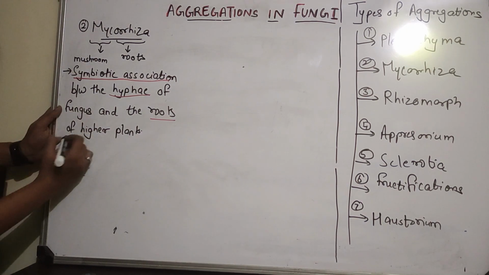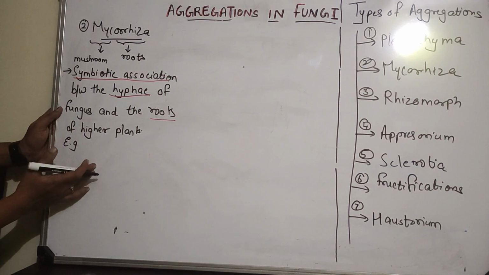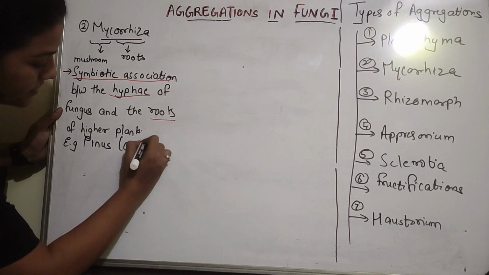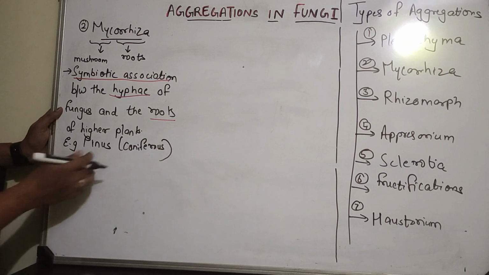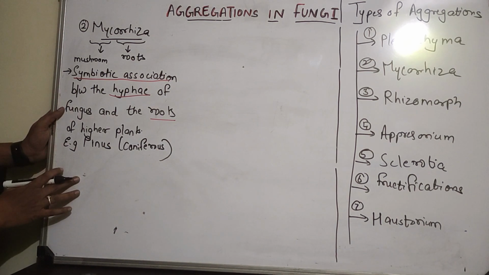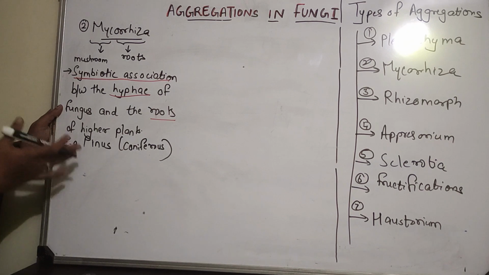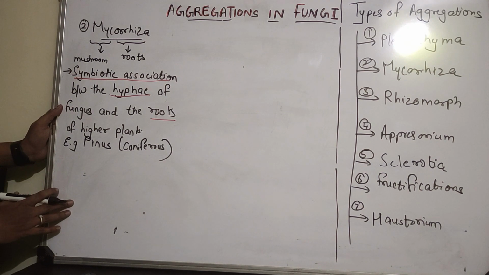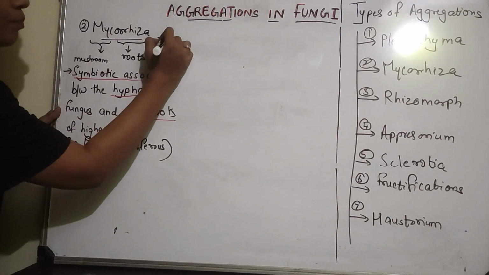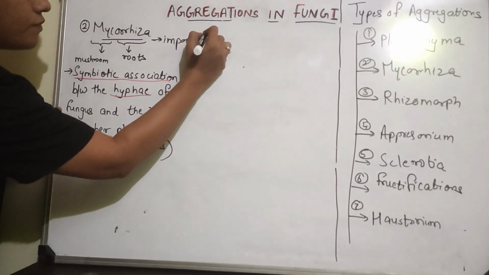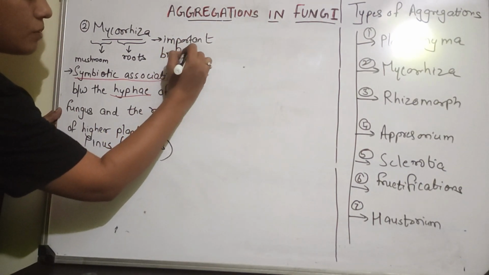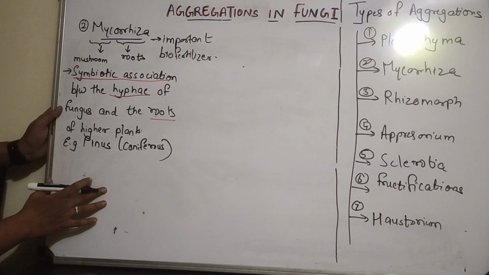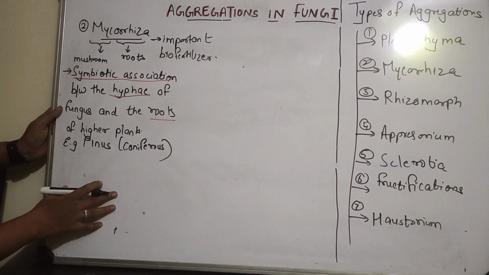अब माइकोराइजा फॉर एग्जाम्पल बहुत सारे बड़े बड़े फॉरेस्ट ट्रीज में होता है, जैसे कि फॉर एग्जाम्पल इन पाइनस which is a coniferous tree, right. So in pinus we can see mycorrhiza, and in relation to all the forest trees, all the huge trees, you can see mycorrhiza, right. Mycorrhiza is a very important kind of biofertilizer also, but anyway we are not going to understand that. We are just going to briefly understand what is the role of mycorrhiza, right.